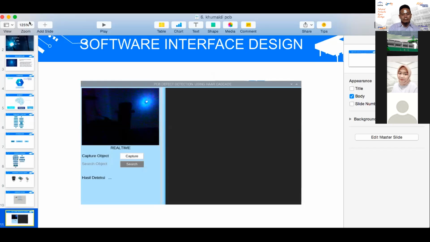And then next, this is the software interfacing design. The small window is to show the real-time image of the Raspberry Pi. The bigger window is to show the image that has already been detected. And then there's a label called capture object, and the capture button. The capture button is used to take a picture of the real-time image.